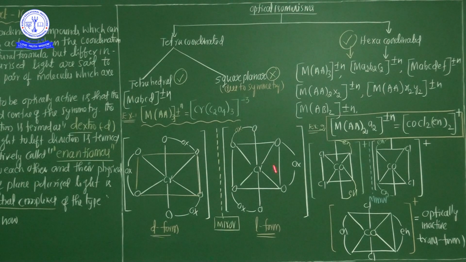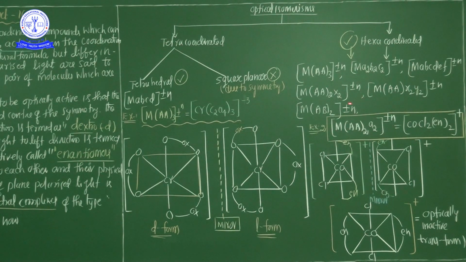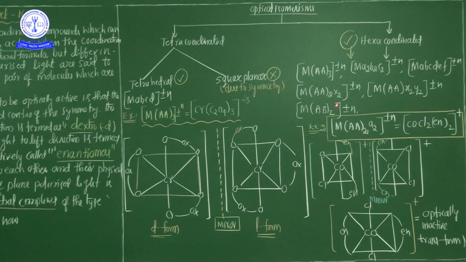Tomorrow onwards I will start the most important part in coordination chemistry, bonding in coordination chemistry. There are different types of theories for the explanation of bonding in coordination compounds. Number one is valence bond theory, crystal field theory, ligand field theory, and molecular orbital theory. These theories I will start tomorrow onwards. And my dear students, the first 16 videos are very important, based on the rules and regulations of coordination compounds, and tomorrow onwards the theory. What are the theories? How bonding forms in coordination compounds, based on different theories. So tomorrow onwards I will start these theories. Okay?